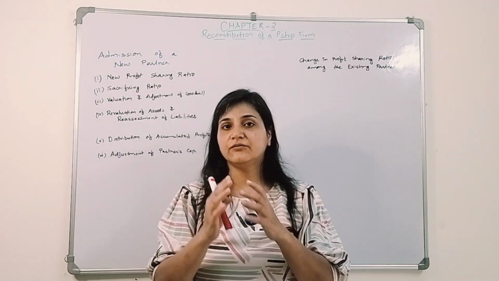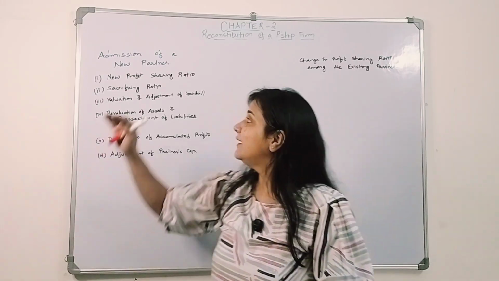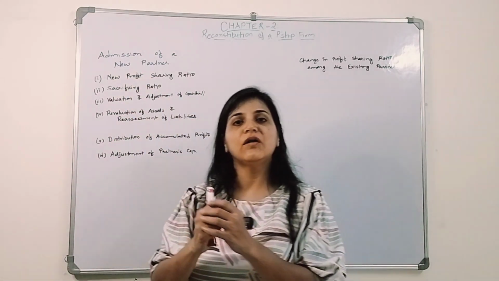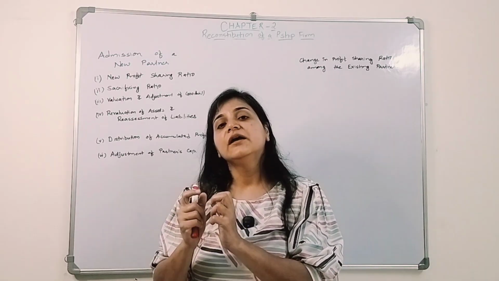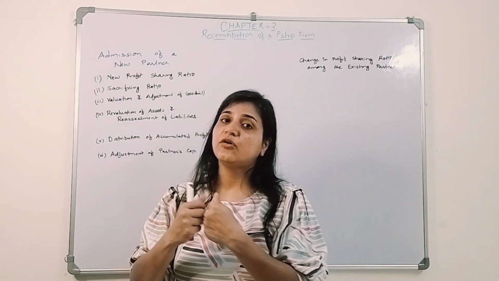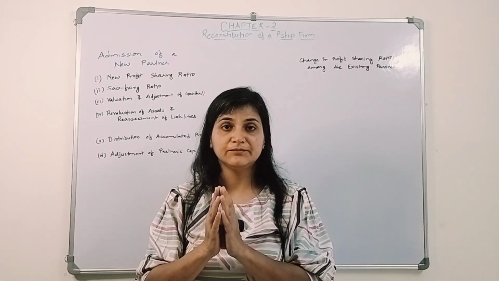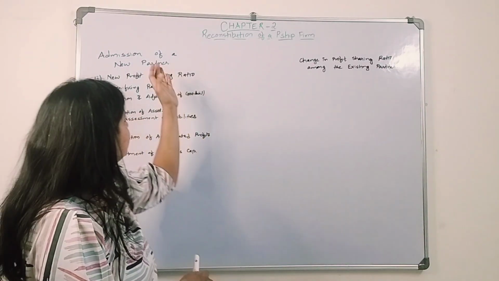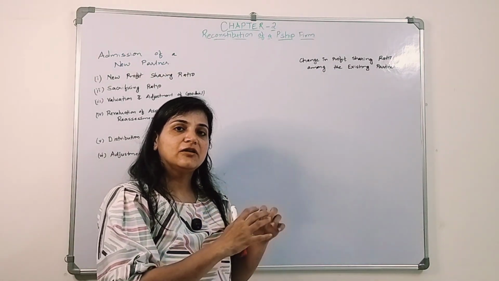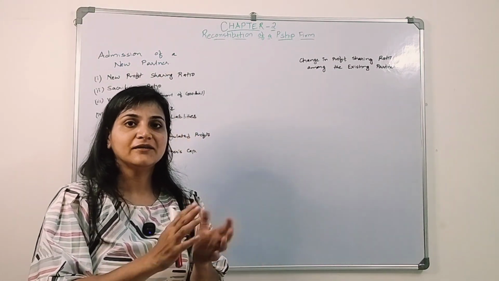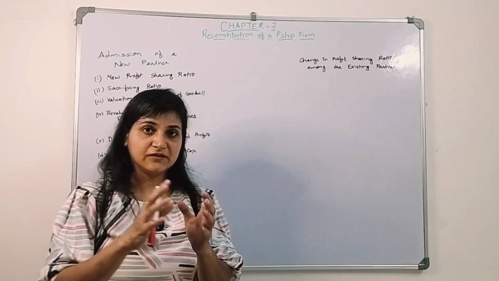ratio. Earlier there were, let's say, two partners sharing profit among each other equally. Now a new partner enters and they are giving a certain share of profit. So they need to find out how much profit they will receive, and they will get to know the new profit sharing ratio of all the three partners. So there could be a situation wherein it will be given that the new partner is sharing this much amount of profit, so the remaining profit belongs to the old partners, and they will determine how much is the new